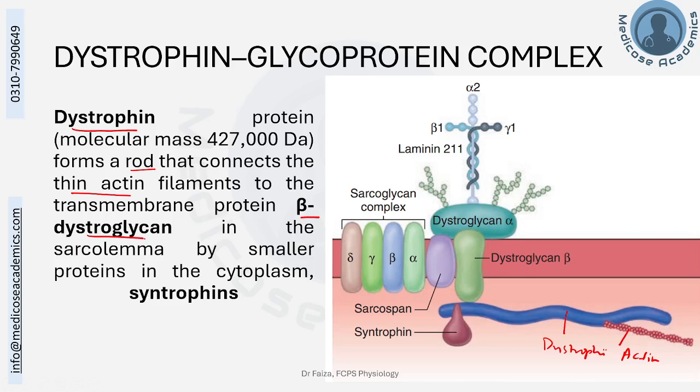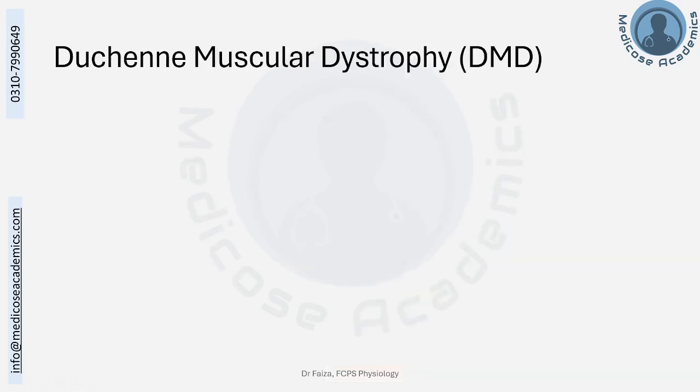Beta dystroglycan. This is beta dystroglycan, and attached with this are multiple other proteins called the sarcoglycan complex. And this complex is present inside the muscle cell membrane, in turn attached to the syntrophins, to the extracellular proteins as well as intracellular proteins. Ultimately, the purpose of this complex is to provide a scaffold and attachment of actin to the intracellular and transmembrane proteins. What happens in Duchenne muscular dystrophy is the impairment of this complex.